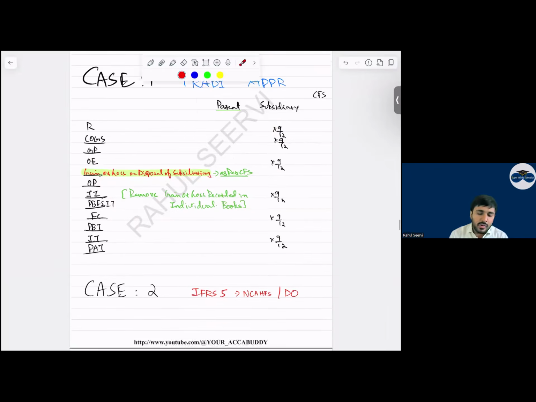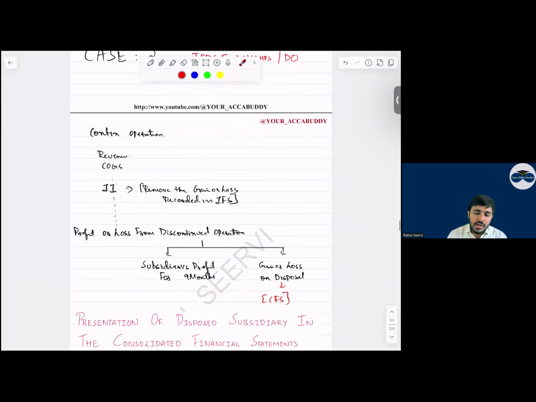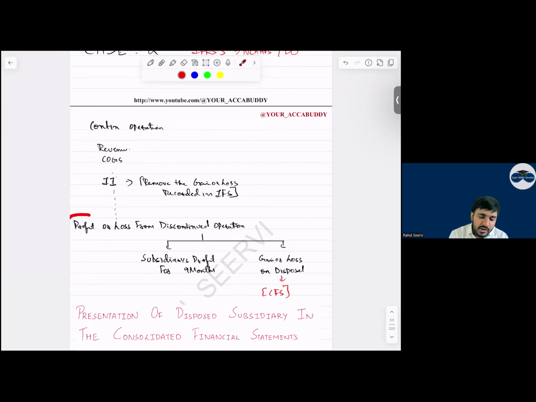Yes, sir. Now in case number two, what will happen? Sir, in case number two, it meets the definition of discontinued operation as per IFRS 5. There are 4 to 5 past papers in your exam kit regarding this. So what do we do? We recognize the gain or loss in a single line item.